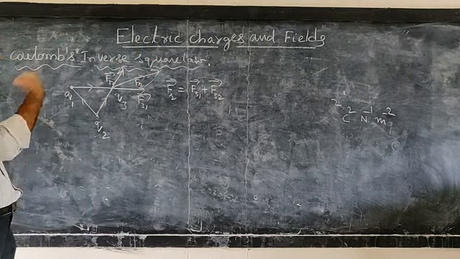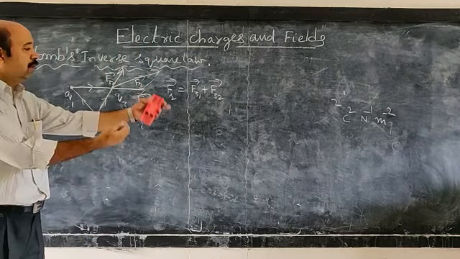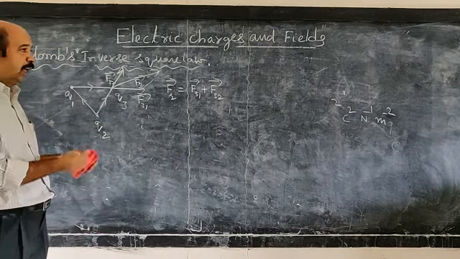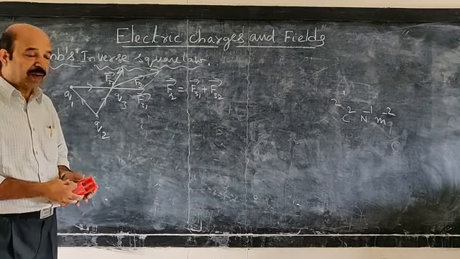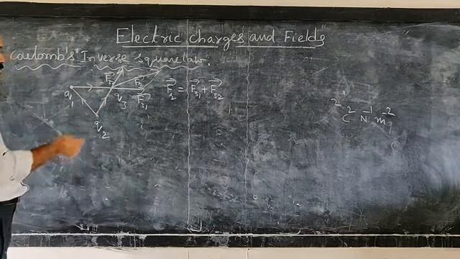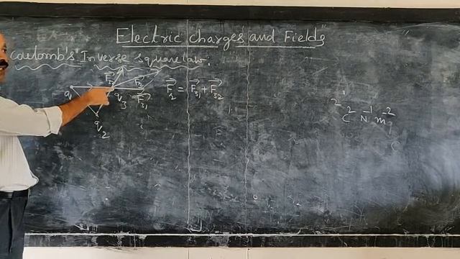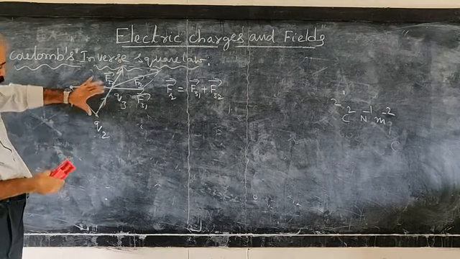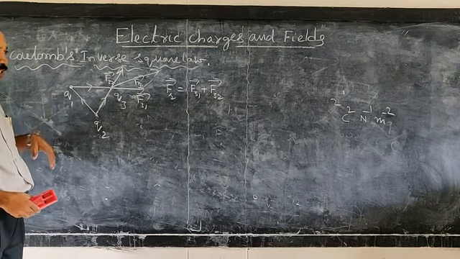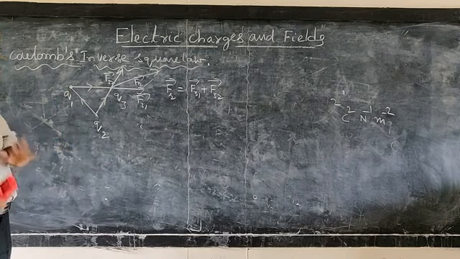Like that, for any number of charges, you can find the resultant force by using the parallelogram law of vectors or the law of addition of vectors. One thing you should remember: the force between two charges is independent of the presence of other charges. So it behaves as if the other charges are not present.